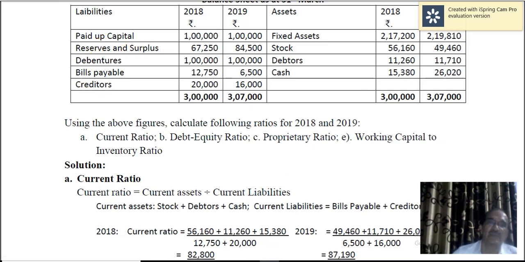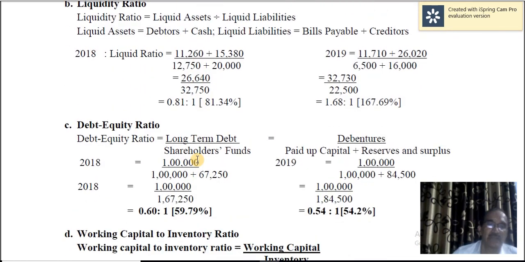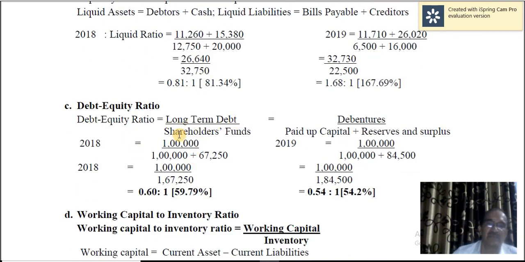So together 1,67,250 here, and 1,84,500 here. Debentures remain the same, 1 lakh. No fictitious assets. Therefore, debt equity ratio means long term debt divided by shareholders funds. Long term debt is just the debentures, and shareholders funds means paid up capital plus reserves and surplus.